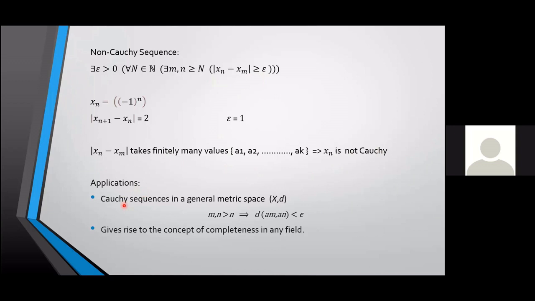So some applications of this Cauchy sequence: this Cauchy completeness can be extended to any field, not just R. Whenever I want to show that a field is complete, I can show that every Cauchy sequence in that field will converge to an element in that field. This can also be used in metric space, but the only difference is that in metric space we use the particular distance defined in that metric space instead of mod xn minus xm. You can go through this once you learn metric space, and see whether those are Cauchy or not.